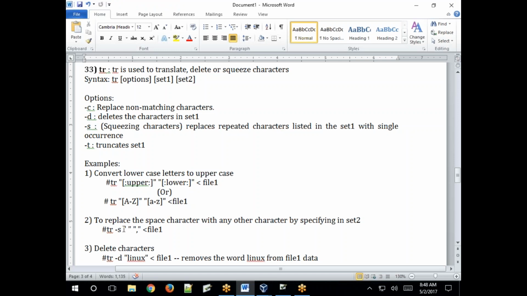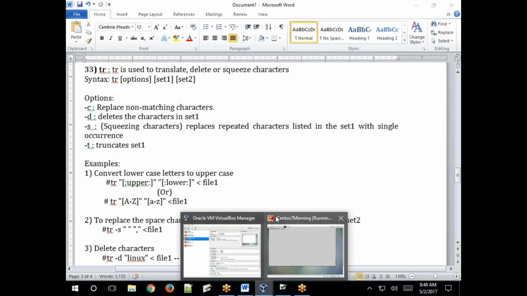If you specify -s, squeezing characters replaces repeated characters listed in set 1 with a single occurrence. Is there any repeated character? Then it will replace. Whatever character or symbol you specified, it replaces with that. So -s.